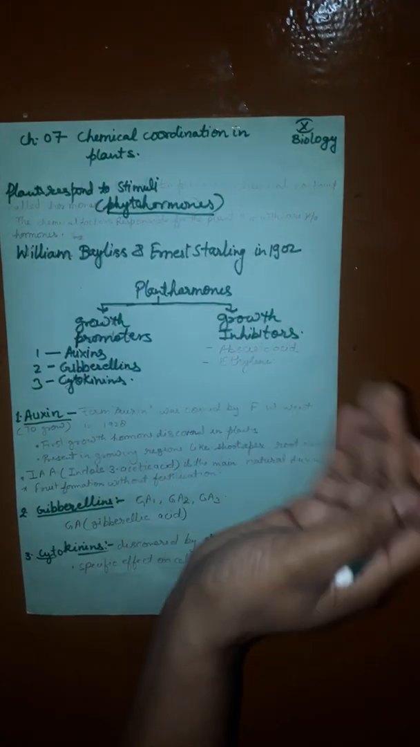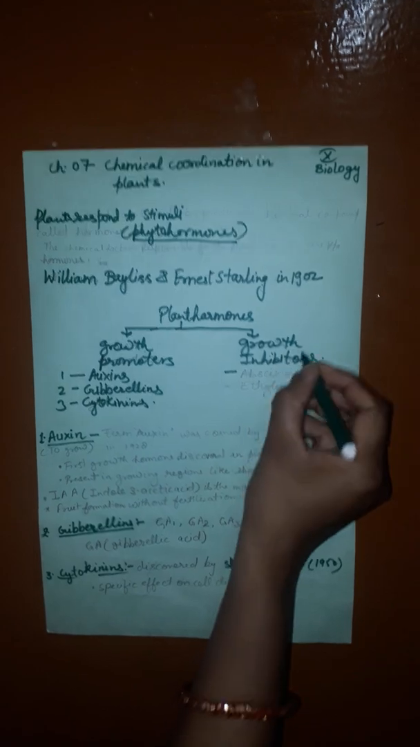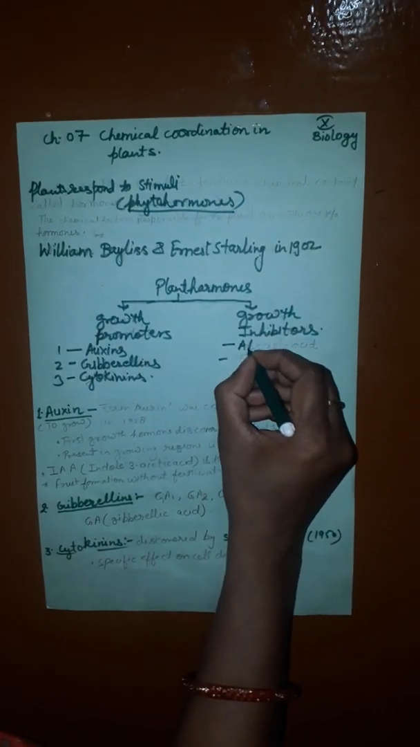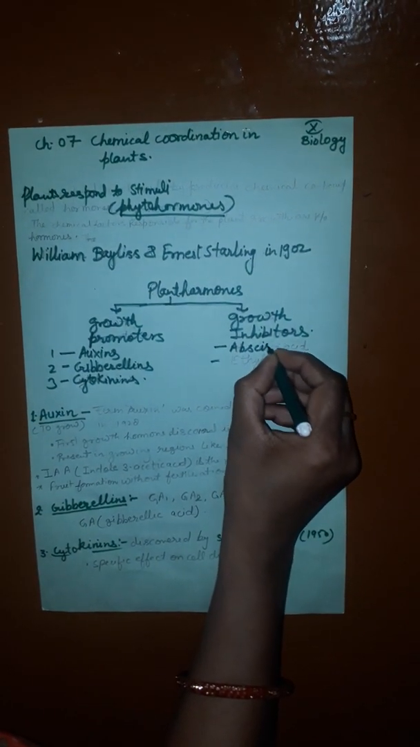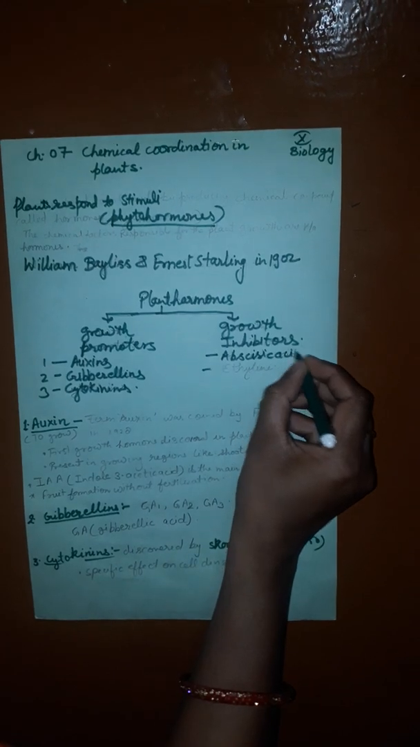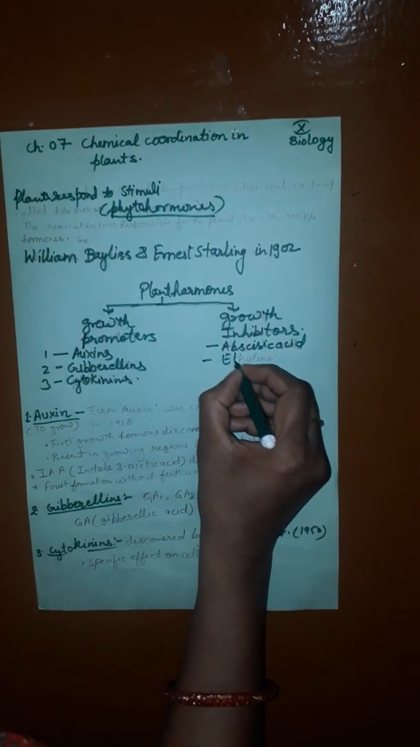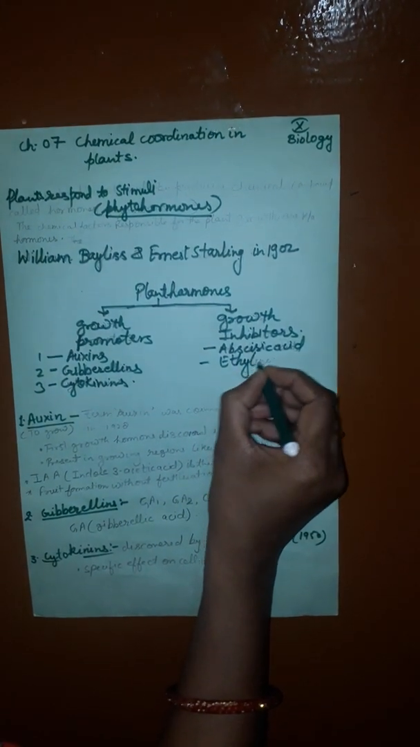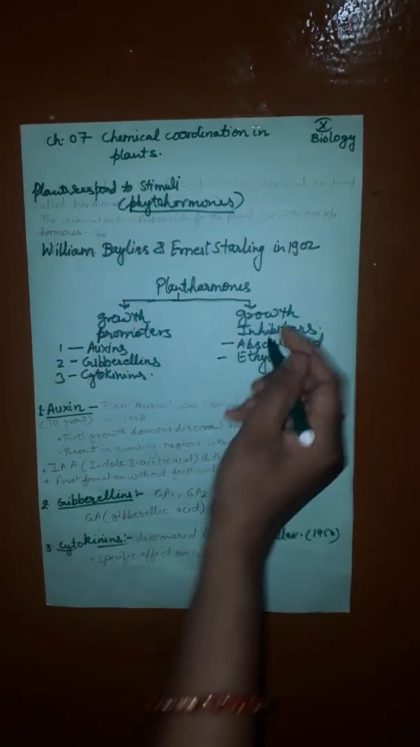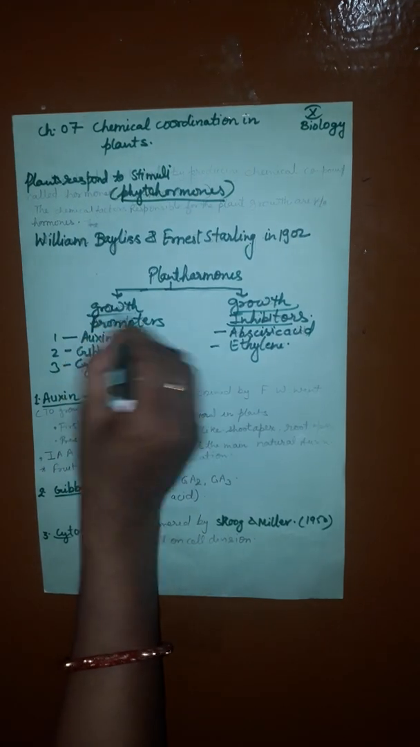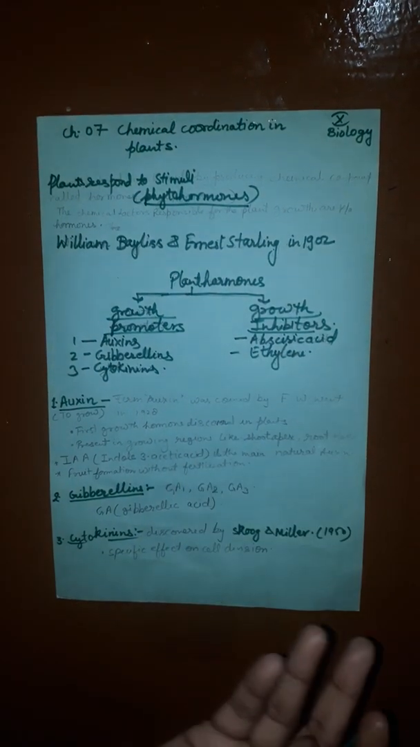Growth inhibitors, which inhibit the growth of the plant, are abscisic acid and ethylene. Ethylene is in gas form. Ethylene is a gaseous hormone. What is ethylene here? A growth inhibitor, but it is a gaseous hormone. It is a 1 mark question in the board examination. Name the hormone which is in gas form, that is ethylene only.